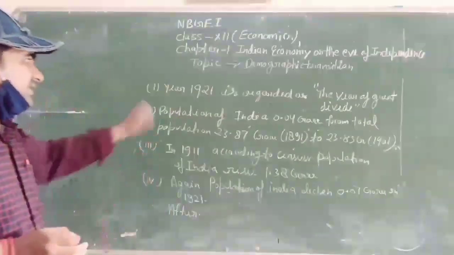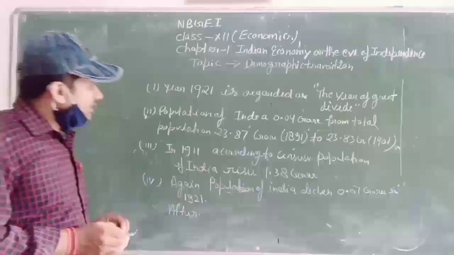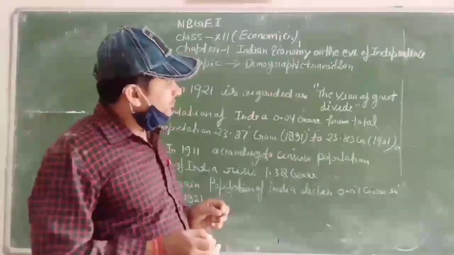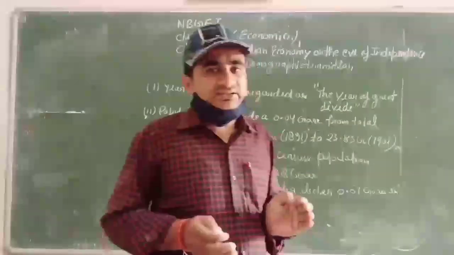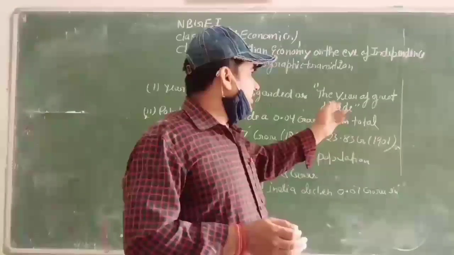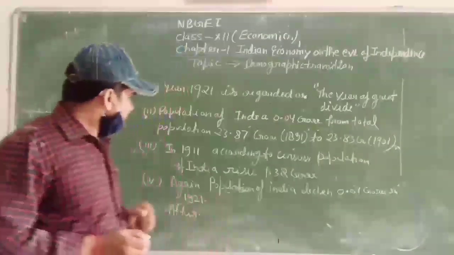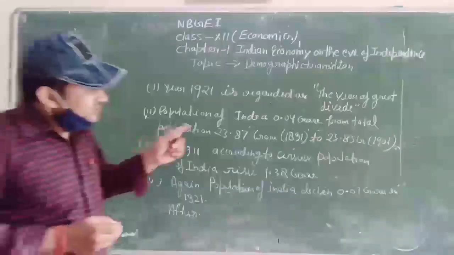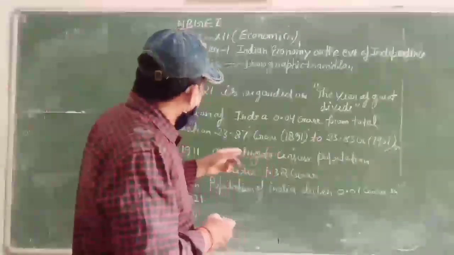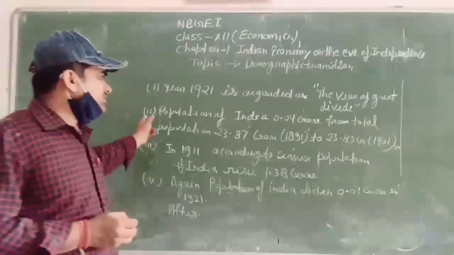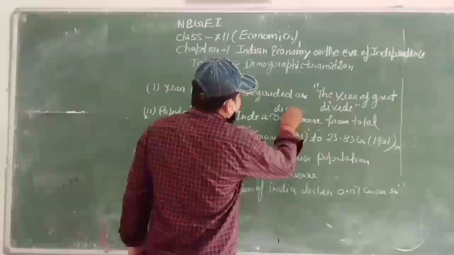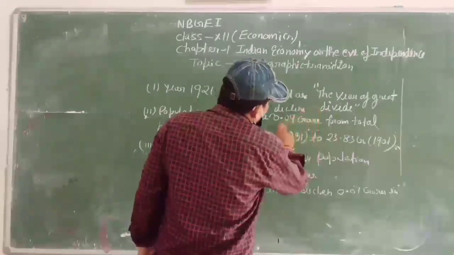In the first point, it is written here, in year 1921, we have regarded this the year of Great Divide. Now, second point, population of India declined by 0.04 crore. Decline means कम होना.